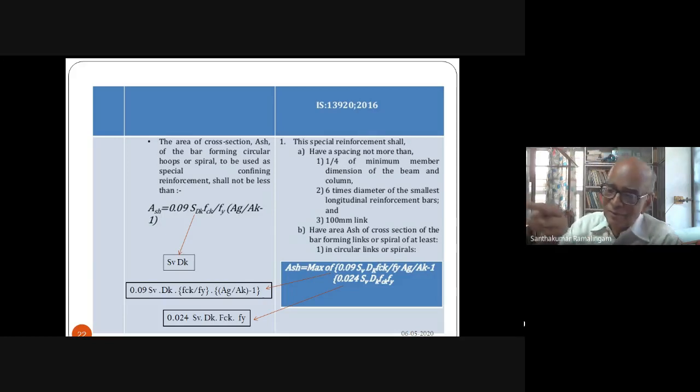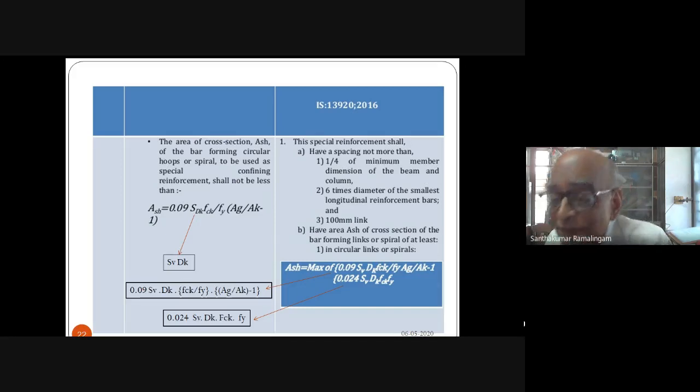So we have located where we are going to provide confining steel. We have said what should be the spacing of the confining steel. The next question that we have to address is what is the diameter? The diameter is given by this formula. Ash is where use of rectangular hoops or spiral hoops become important.